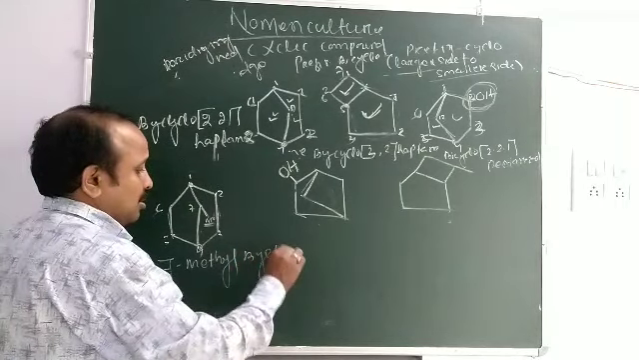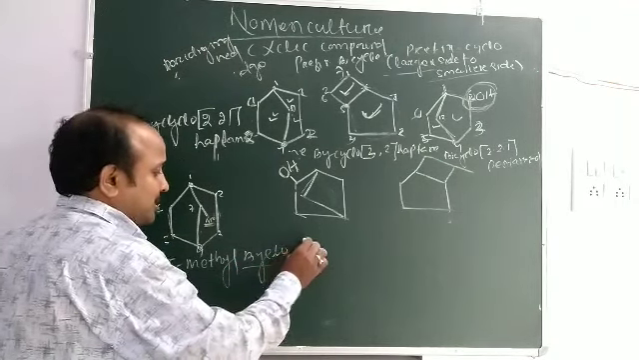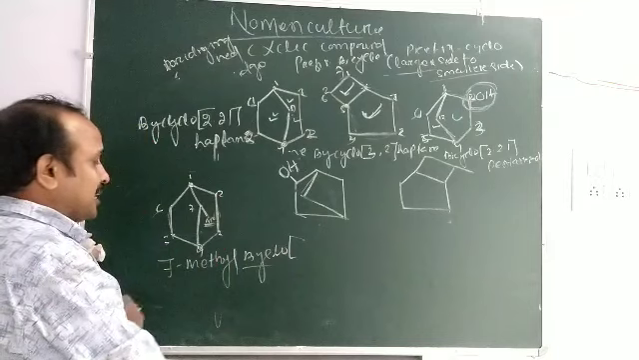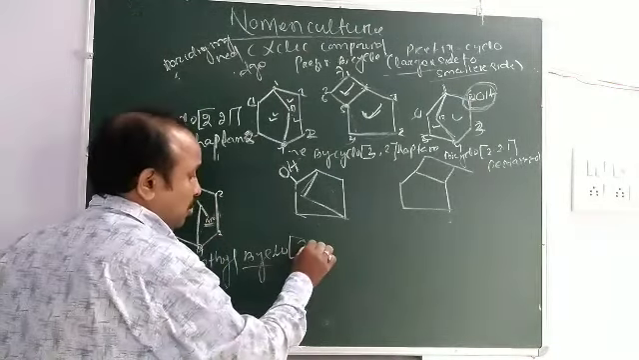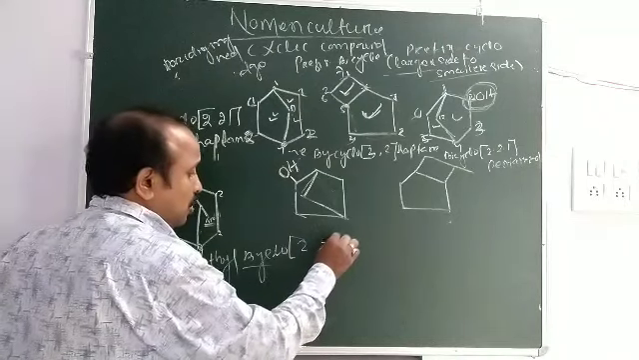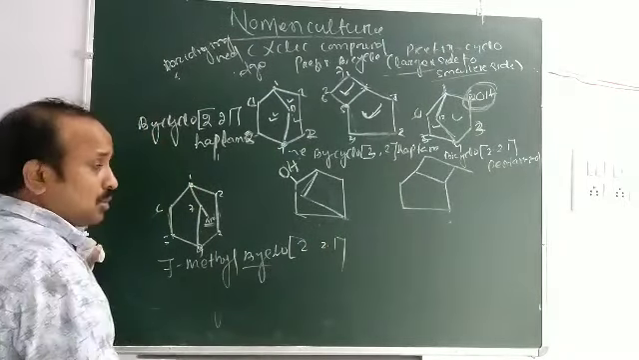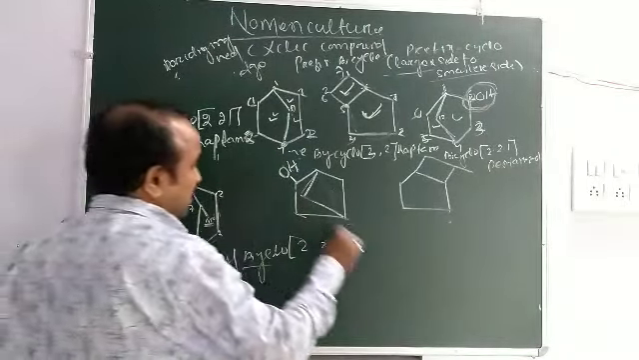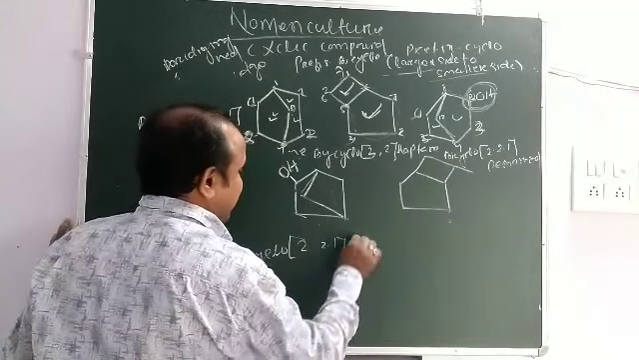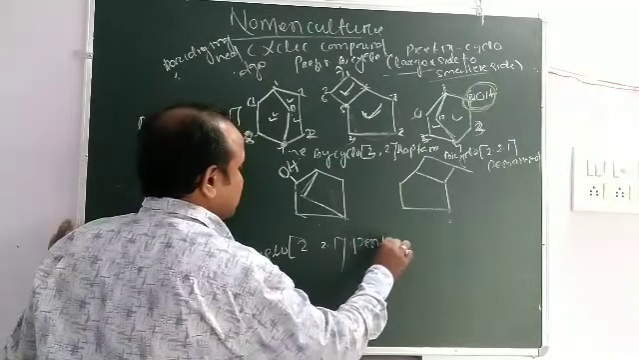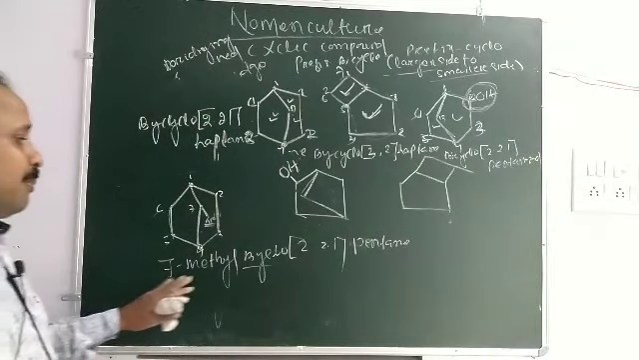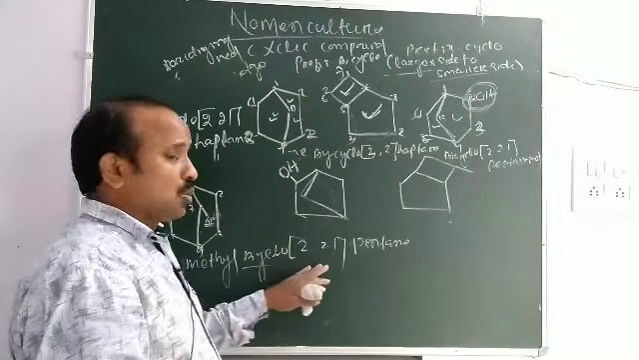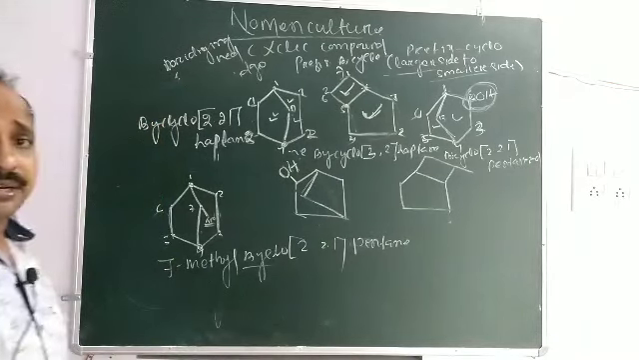So 7-methyl bicyclo. After bicyclo, the square bracket starts. This side 2, this side 2, this side 1. So larger to smaller: 2, 2, 1, pentane. Okay, 7-methylbicyclo[2.2.1]pentane.